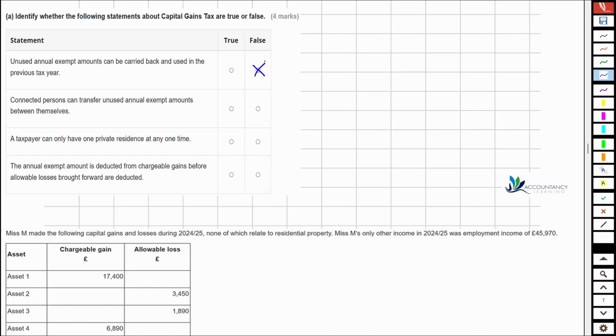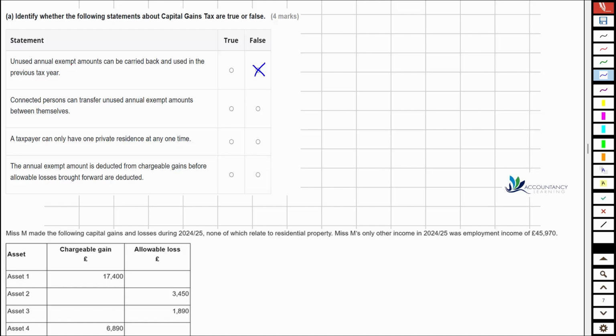Next then, connected persons can transfer unused annual exempt amounts between themselves. Well, let's just remind ourselves what are connected persons. So a connected person is an individual that is connected with their spouse or civil partner, with their relatives and their spouses or civil partners, with their spouses, relatives, and their spouses and civil partners, but it also includes business partners and their spouses and civil partners and relatives. Okay, so there's quite a large group of people who can be considered to be connected persons.